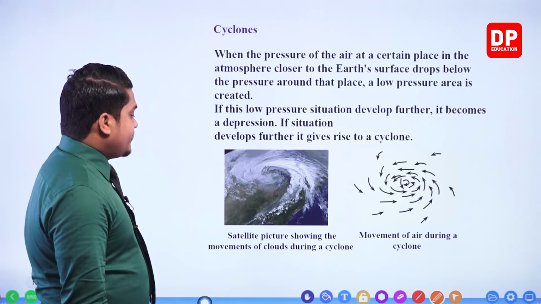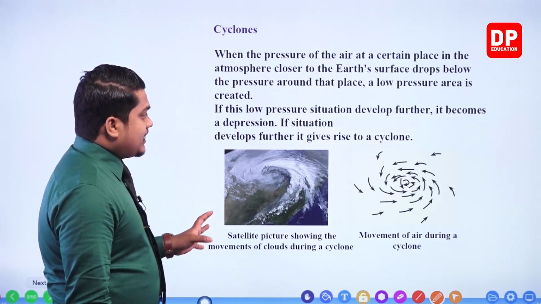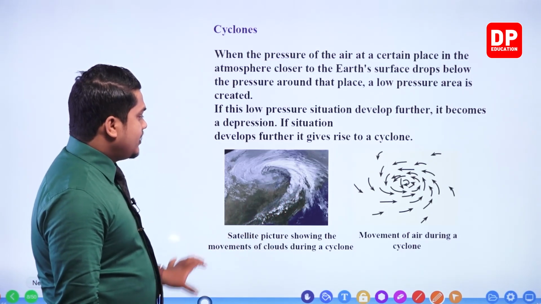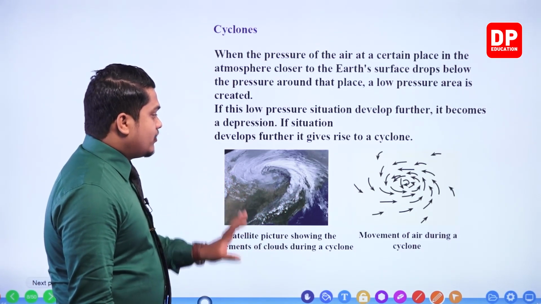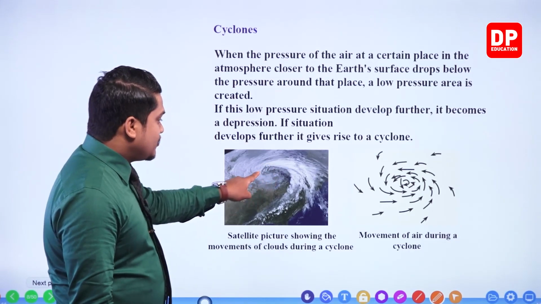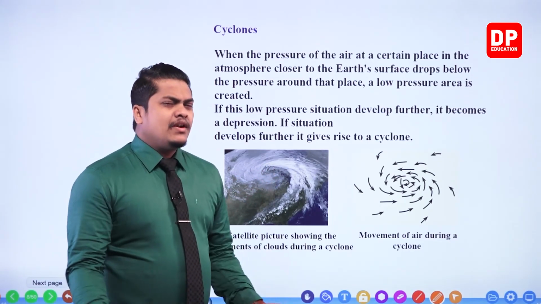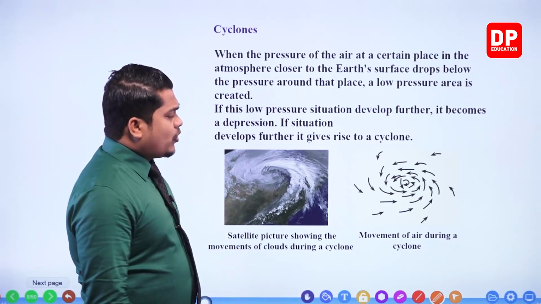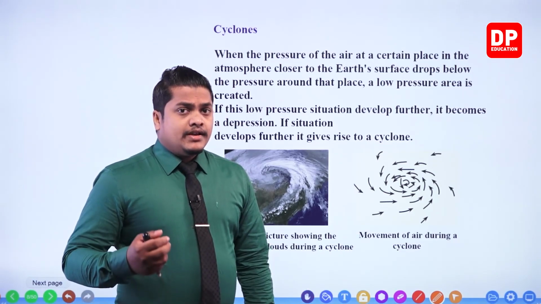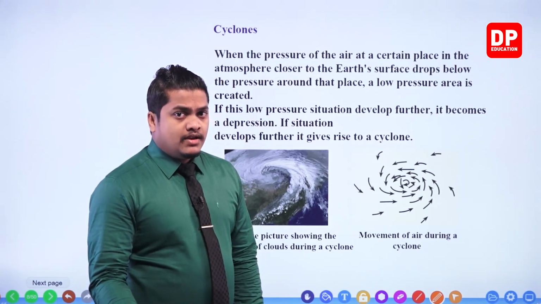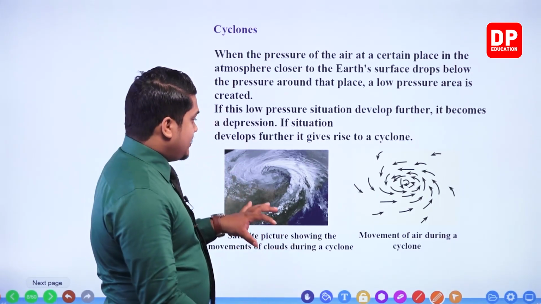Then, my dear children, you are given with two satellite figures, right? This one is a satellite figure related to how a cyclone is going to occur. Now, within this place, you can observe that low pressure area. So what will happen here is, because of the low pressure condition, the winds are going to come and get collected in these areas.